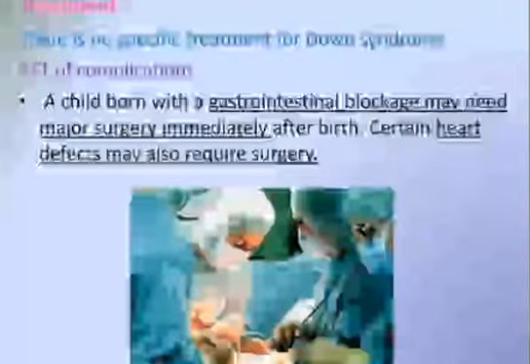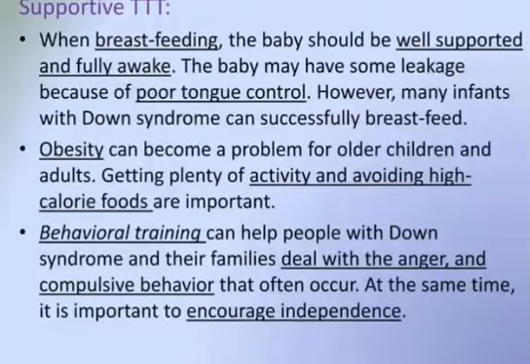Treatment. There is no specific treatment for Down syndrome. A child born with a gastrointestinal blockage may need major surgery immediately after birth. Certain heart defects may also require surgery. When breastfeeding, the baby should be well supported and fully awake. The baby may have some leakage before the mouth is fully controlled. However, many infants with Down syndrome can successfully breastfeed.